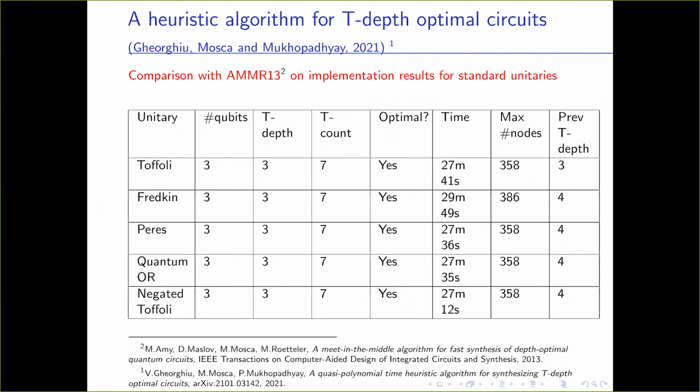Now we compare our implementation results with some previous results. Before us, as I said, AMMR13 was the best result, but they had a huge complexity, as I have said before, and they could not optimally synthesize any unitary beyond 2 qubits. We could optimally synthesize up to 3 qubit unitaries, and we obtained the optimal T-depth, which was not known before. This has been done in roughly about 30 minutes.